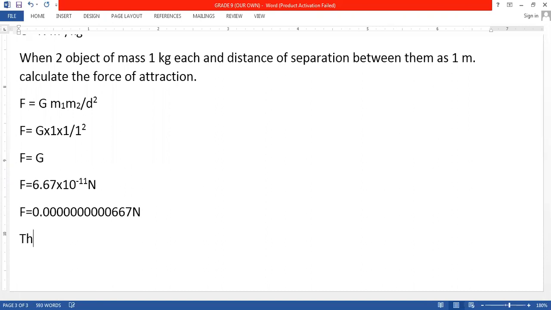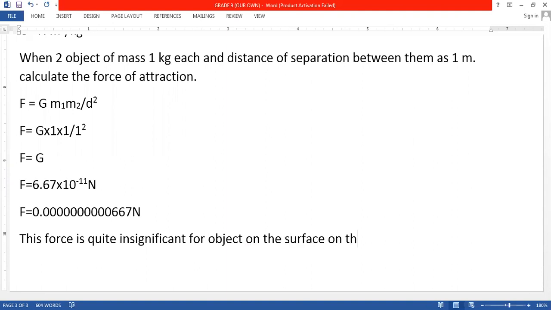This force is quite insignificant for objects on the surface of the earth. This force is quite insignificant. Now what we will do, beta?